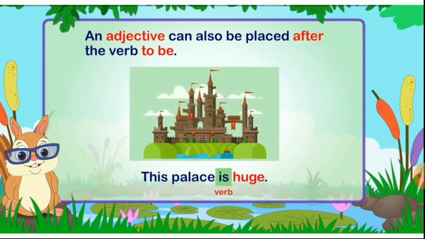As I said, when a quality of a noun is described, if we put the adjective before the noun or after the noun, the meaning of the sentence will not change. This is a huge palace and this palace is huge. Both mean the same. There is no difference in the meaning of those two sentences.